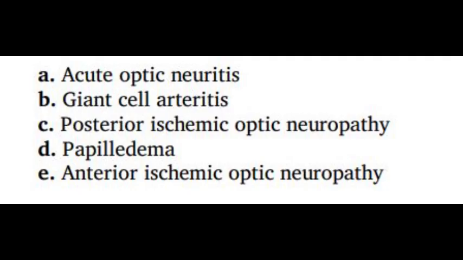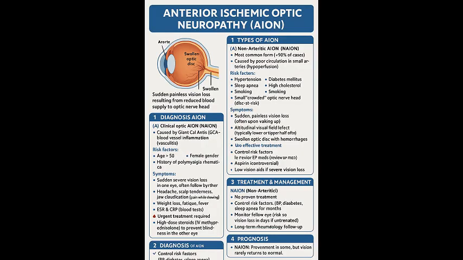So, in summary, this patient most likely has anterior ischemic optic neuropathy. We call it AION. Now, AION is considered to be the most common optic nerve disorder in patients who are more than 50, and it can also affect the back of the optic nerve, that's retrobulbar optic nerve in isolation, in which case we call it posterior ischemic optic neuropathy, which is actually a diagnosis of exclusion. Now, patients often have a risk factor or several risk factors, which includes cardiovascular or cerebrovascular diseases such as diabetes and hypertension. And anterior ischemic optic neuropathy is a result of ischemic insult to the optic nerve head.